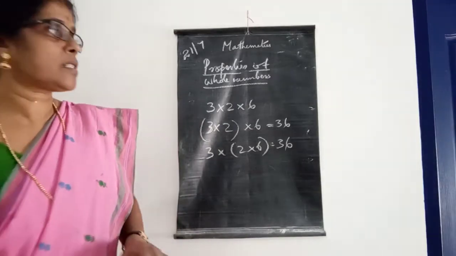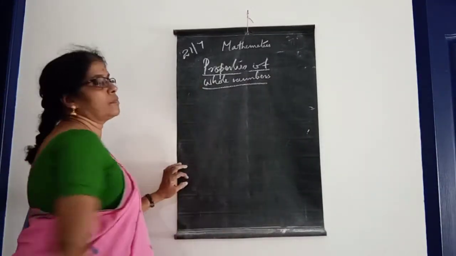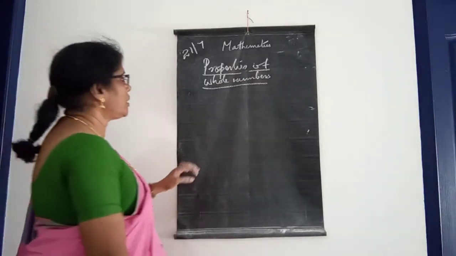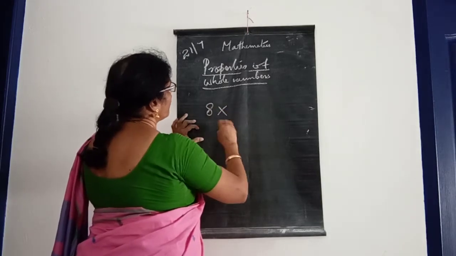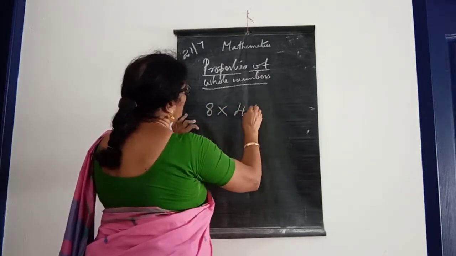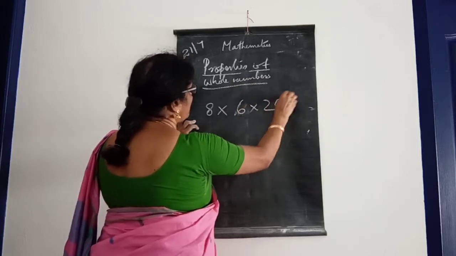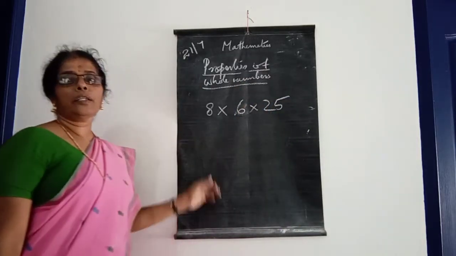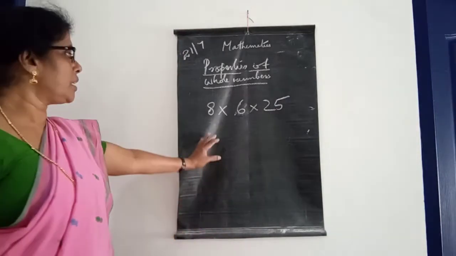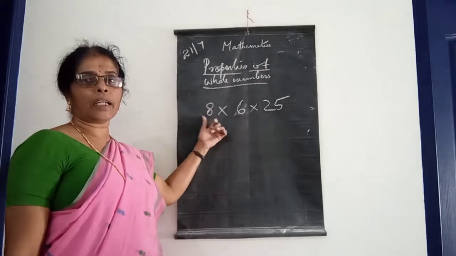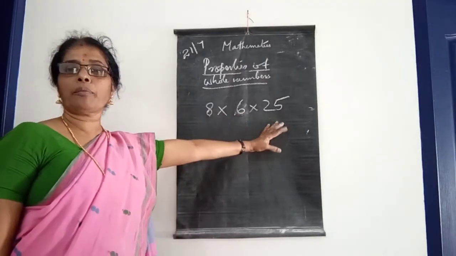Okay, another problem: 4 into 8 into 6 into 25. In another way, children, we can take 8 into 25 and into 6, putting 8 into 25 in the bracket.